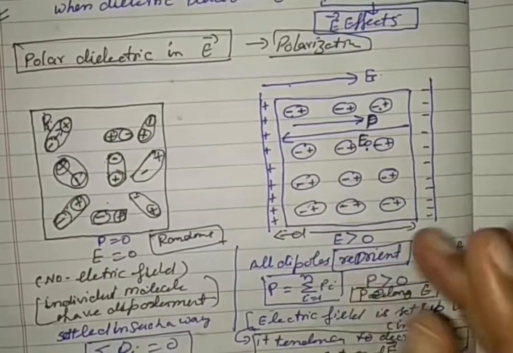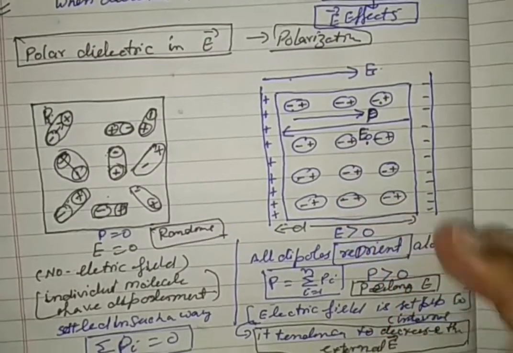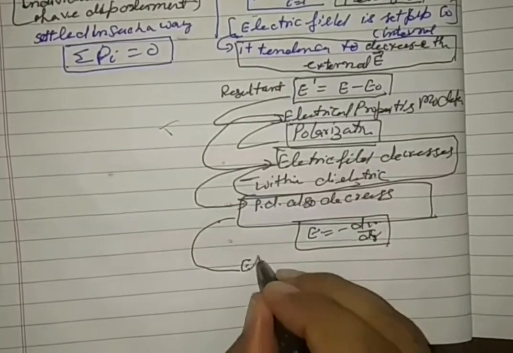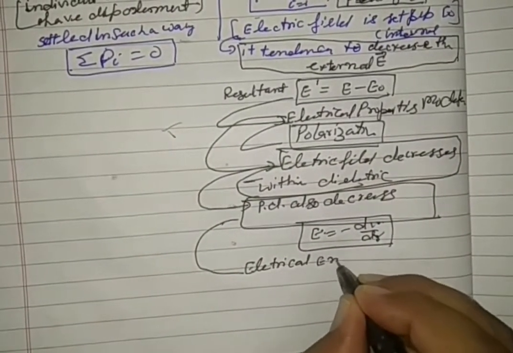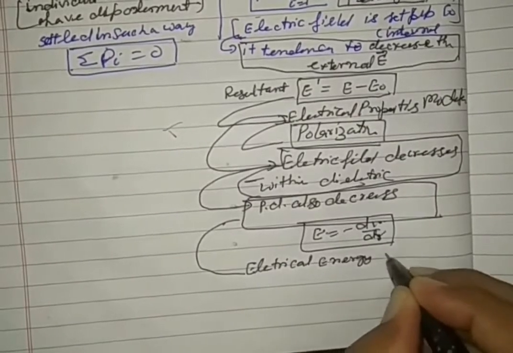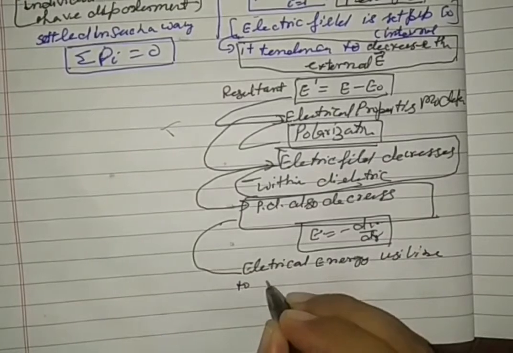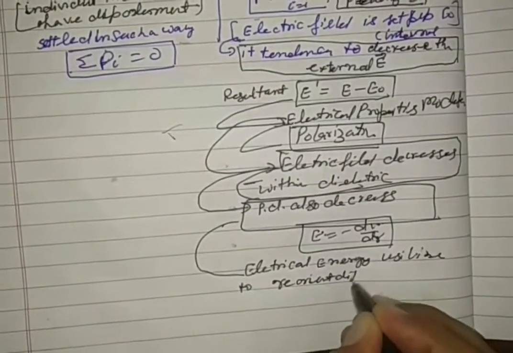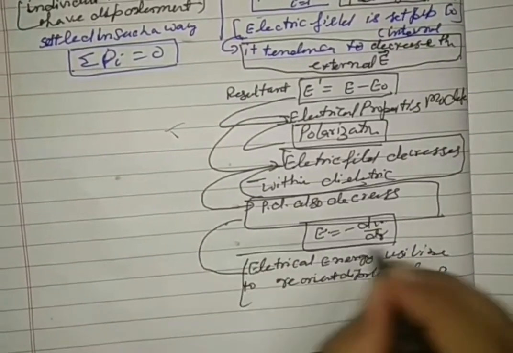Electrical energy is utilized to reorient the dipole. It means electrical energy is utilized to reorient the dipole along E, right?